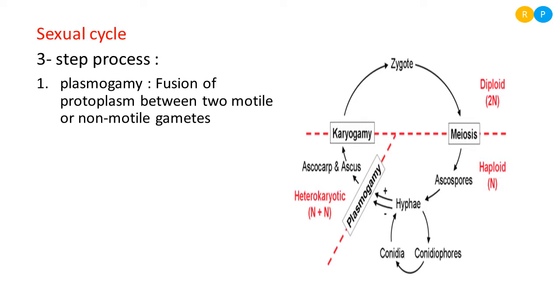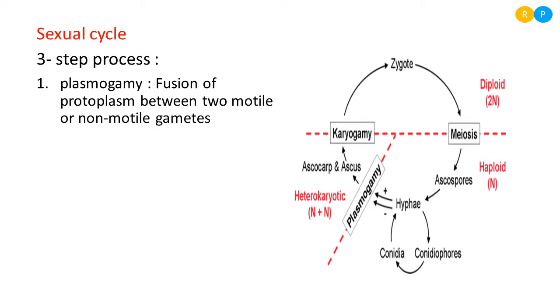Which type of cells are involved in fusion? In plasmogamy, there is fusion of protoplasm between two motile or non-motile gametes. Gametes are haploid in nature, that means they consist of only one set of chromosomes. Clear?